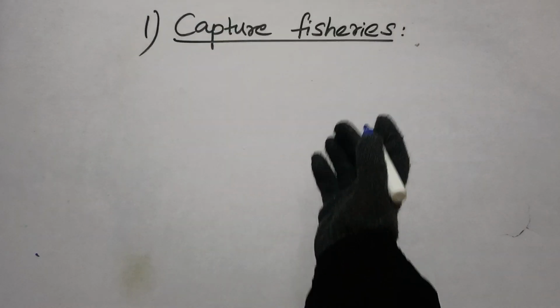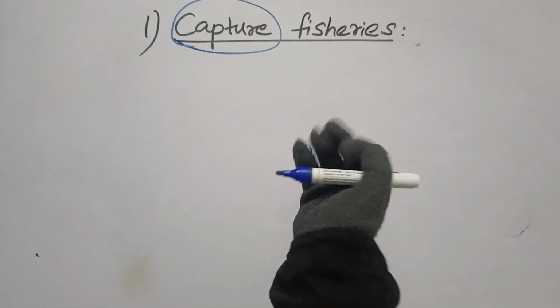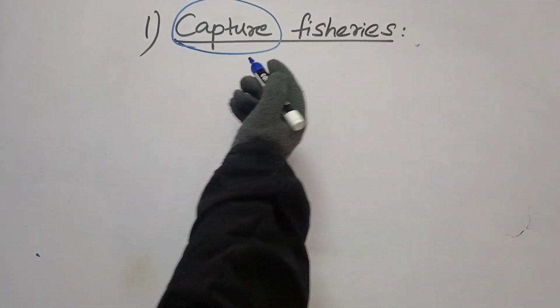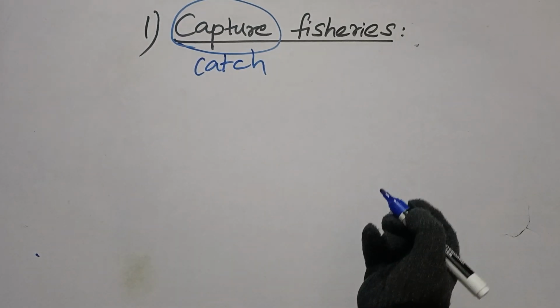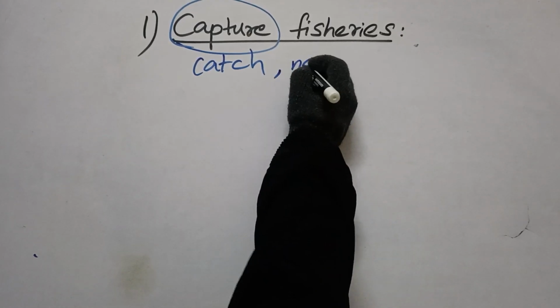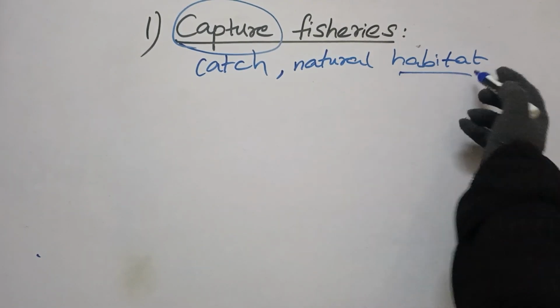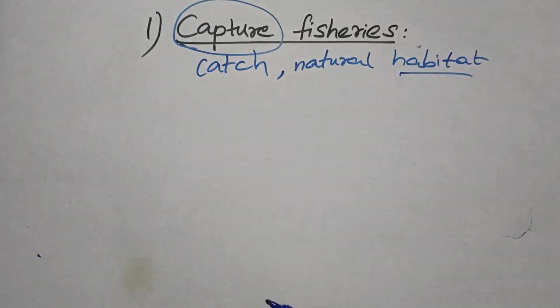Talking about capture fishery, this word capture tells about something getting caught, like catching something, right? So in capture fishery, we are going to catch fishes from their natural habitat. Just like we live in our homes, for fish, what is their home?